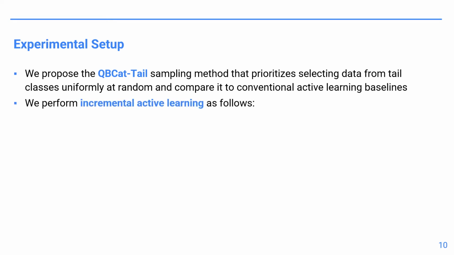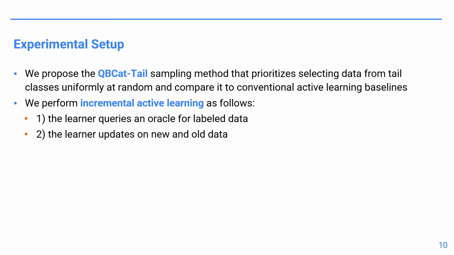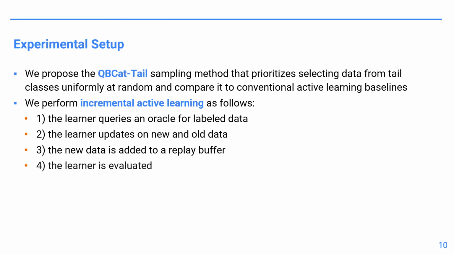Specifically, we perform experiments in an incremental active learning setup where each increment consists of the following steps. First, the learner queries an oracle for labeled data. Second, the learner updates on both newly labeled examples as well as previously labeled examples. Third, the learner adds the newly labeled examples to a memory replay buffer. And finally, the performance of the learner is evaluated.